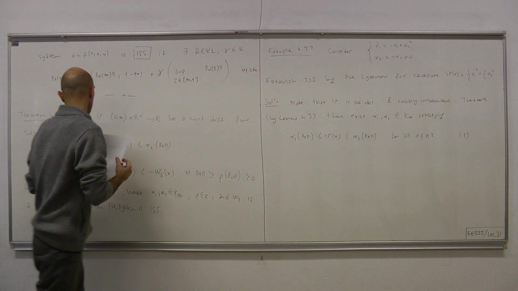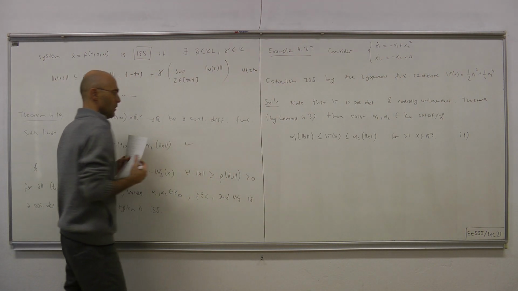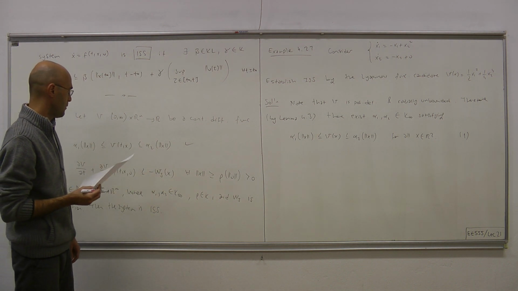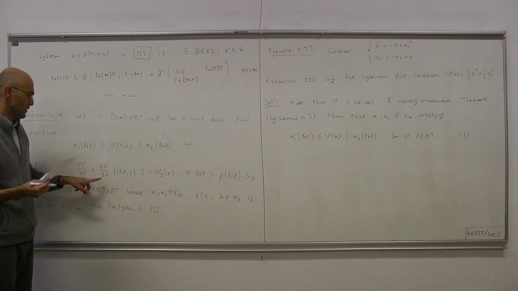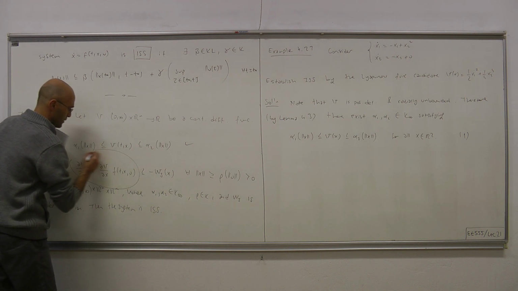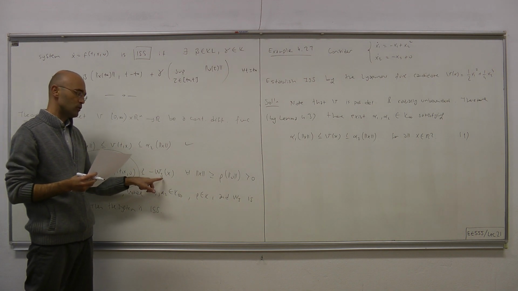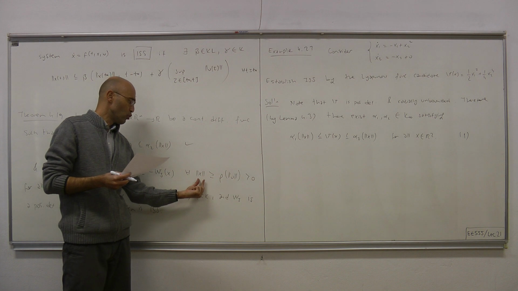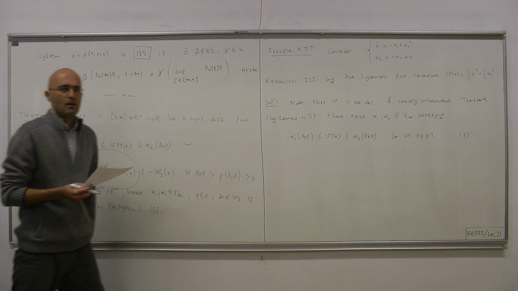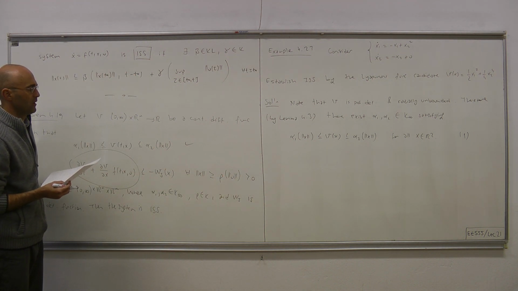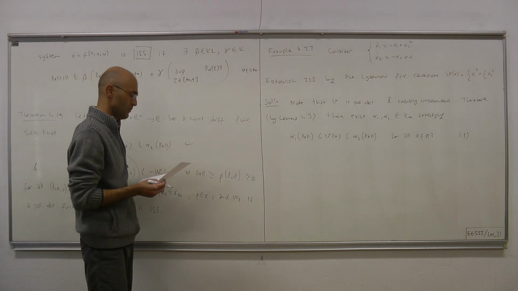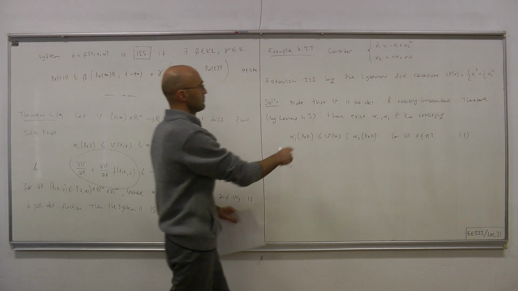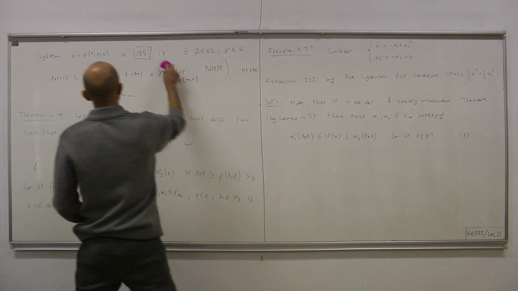Note that the first condition in the theorem is satisfied. Now we also have to establish the second one, that is, we have to establish that V dot is less than or equal to some negative definite function of x, provided that the norm of x is sufficiently larger than the norm of the disturbance. So for that we have to consider V dot. Let's do that.